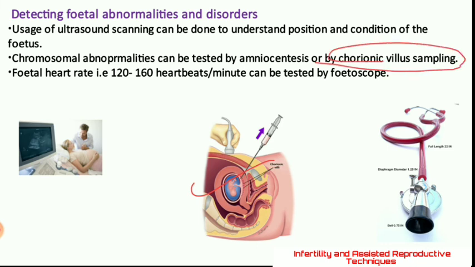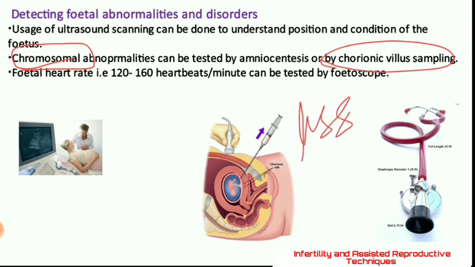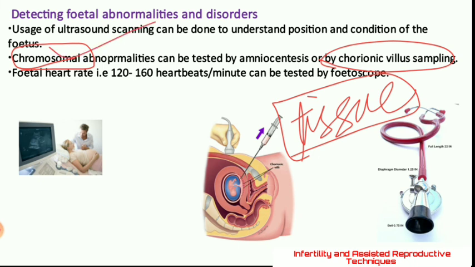You can see this is the chorion layer. Some chorionic tissues are taken with the help of a needle, and these tissues are tested for chromosomes, whether they are proper in number or not.